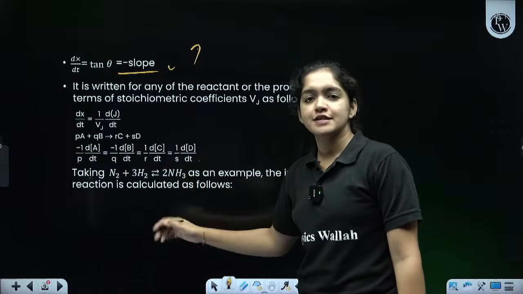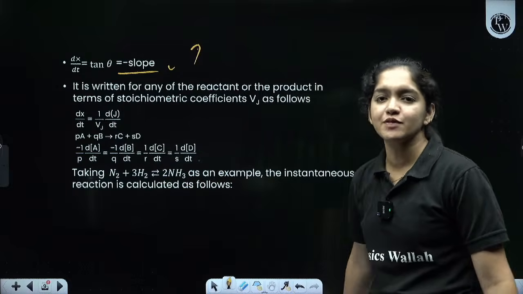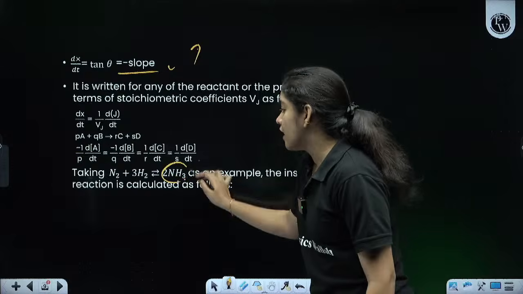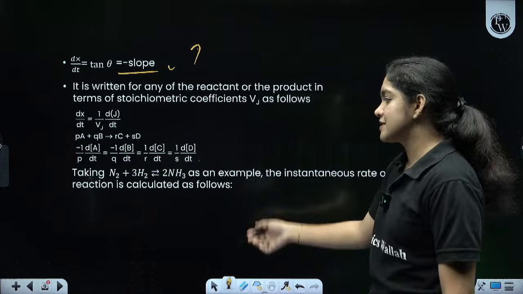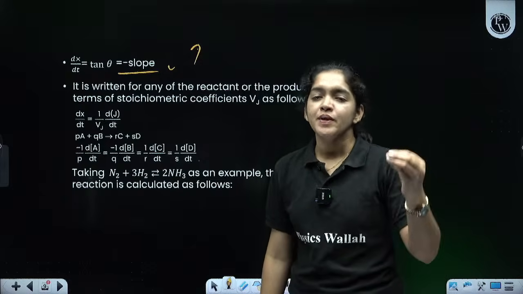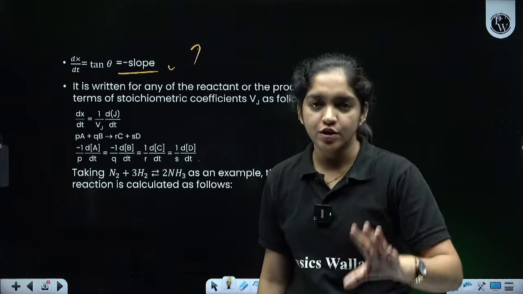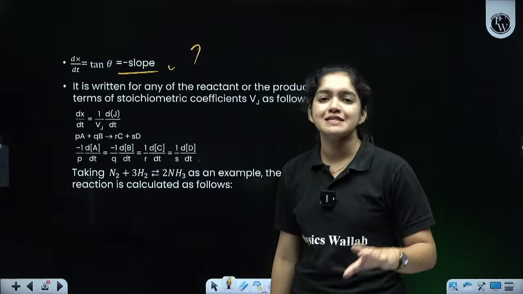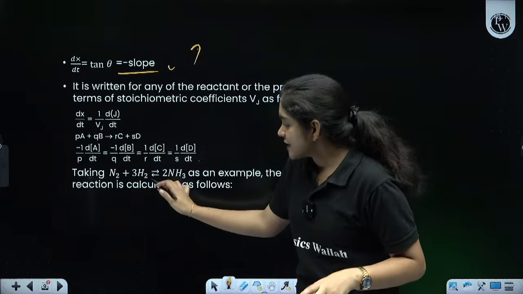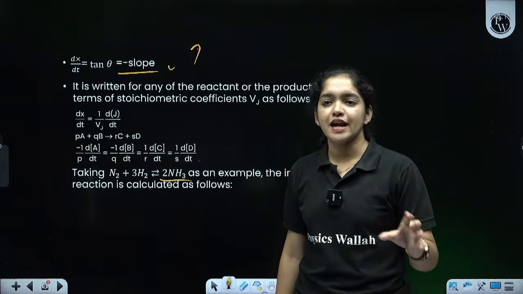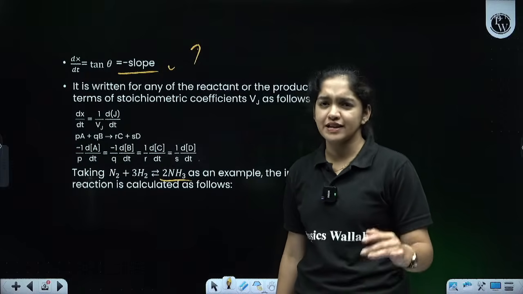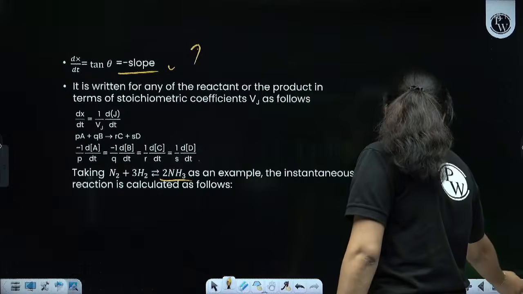Nitrogen reacts with hydrogen, the Haber process. What will happen? Nitrogen reacts with hydrogen. It forms ammonia, 2NH3. It's an example. In this, the instantaneous rate of the reaction is calculated. How can we calculate the instantaneous rate? This is the question for you. We are given an equation where nitrogen reacts with hydrogen, forming ammonia, that is 2NH3. Can you write the instantaneous rate of the reaction? How will we write it?